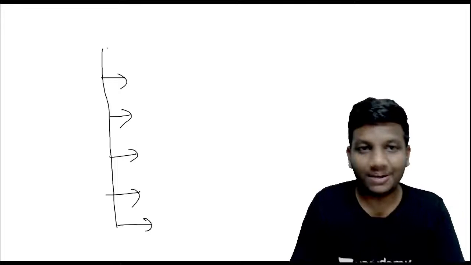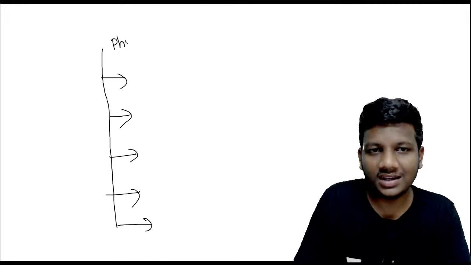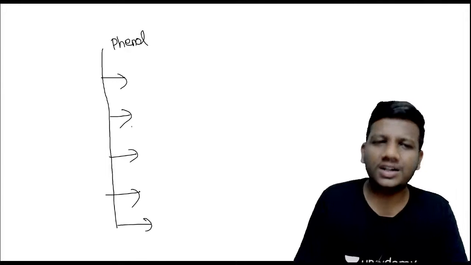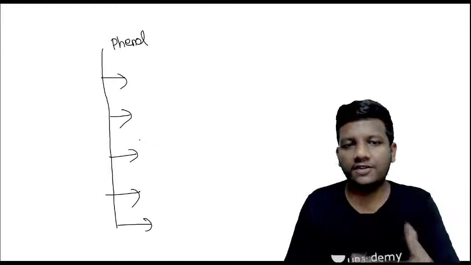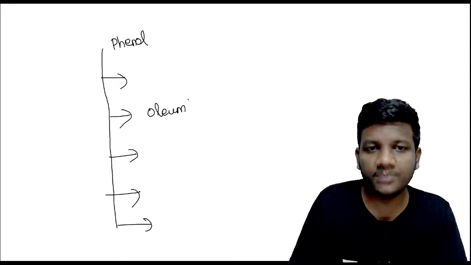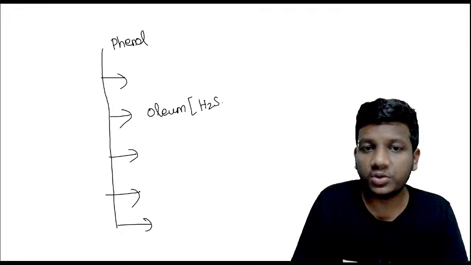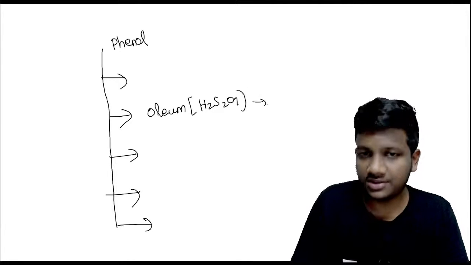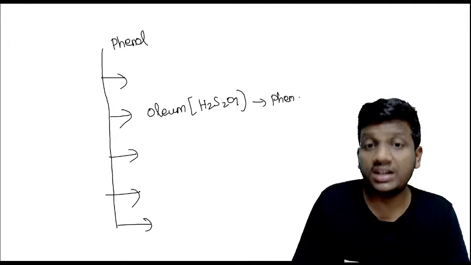Now guys, in the preparation of phenol, they have clearly given you some steps, right? Different methods to synthesize the phenol. In that, the most important one is the Oleum. They use the Oleum, H2S2O7, in the synthesis of phenol, guys. It's very important. Note down.